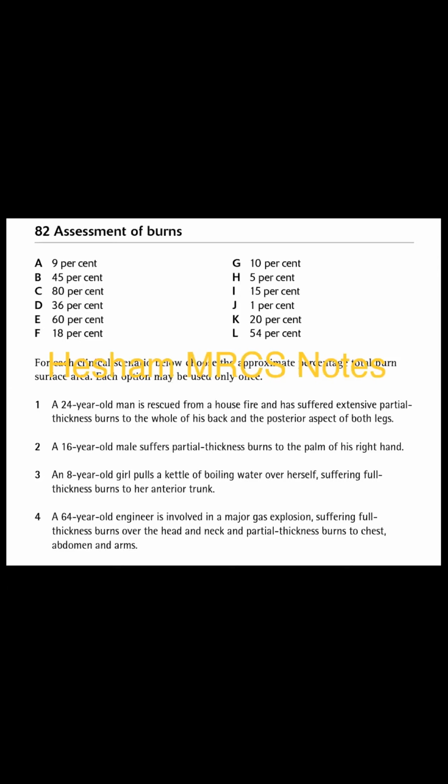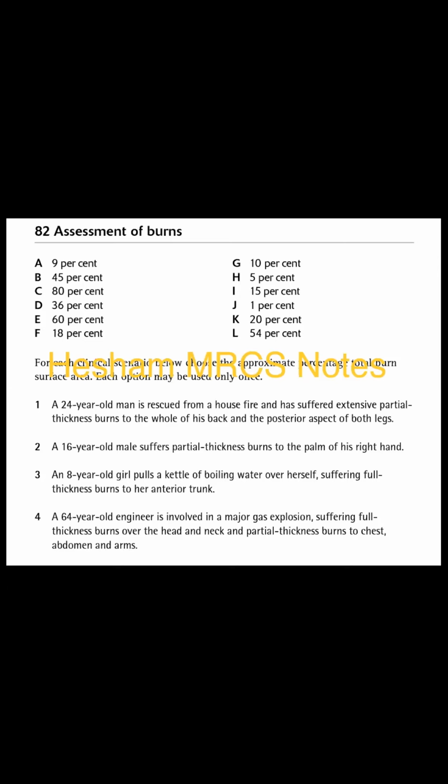The whole of his back is 18%, and the posterior aspect of each leg is 9%, so both legs are 18, so it must be 36%, so it's D. Excellent, right. Should I continue? Okay, continue, another question. A 16-year-old male suffers partial thickness burn to the palm of his right hand. It's only 1%. J.